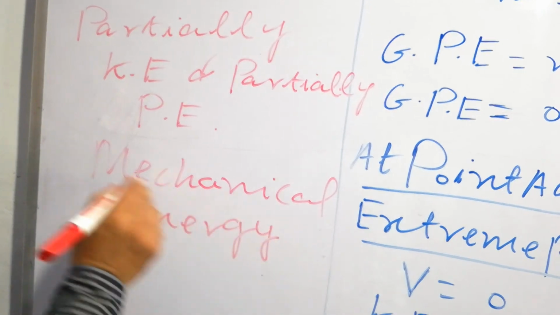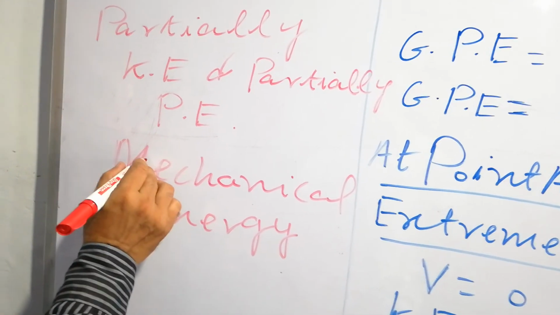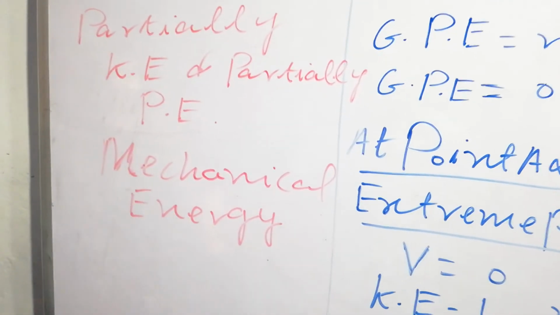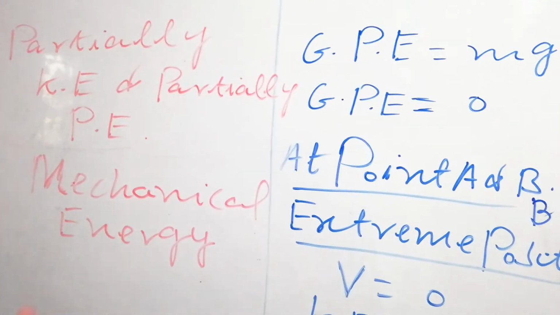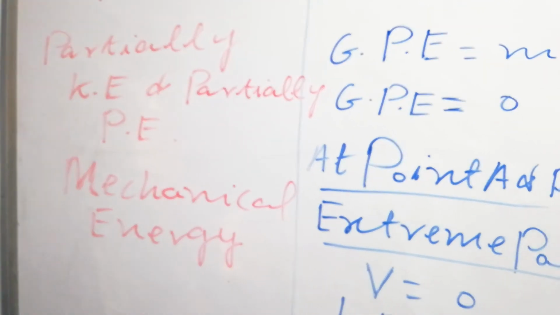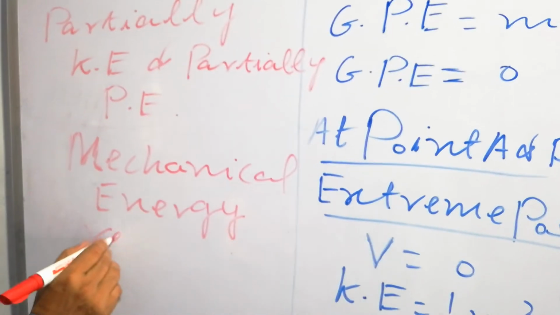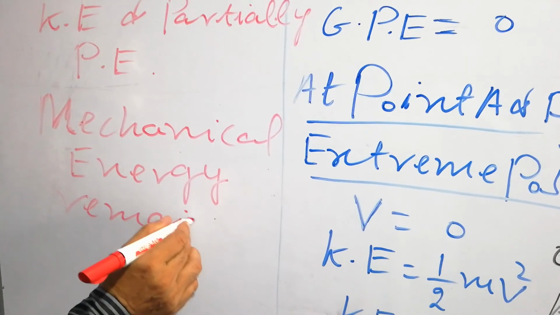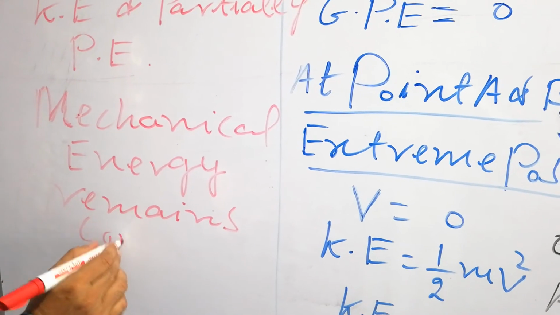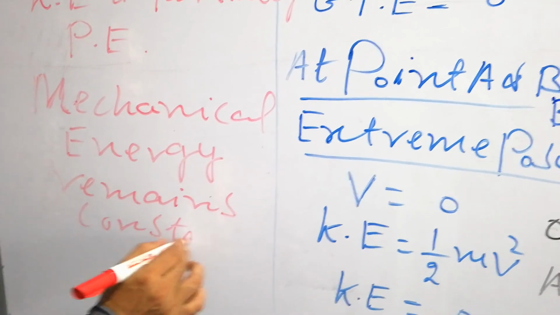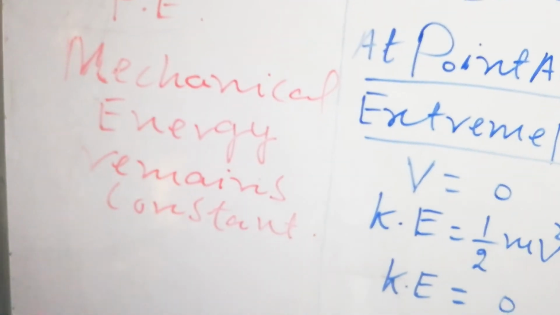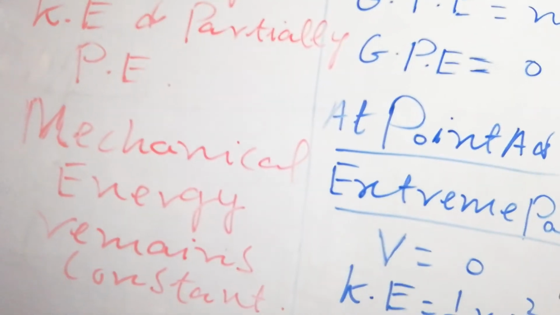As I have already told you, the mechanical energy is the sum of kinetic energy and potential energy, that is the total energy, and the mechanical energy remains constant. So that is in accordance with the law of conservation of energy.